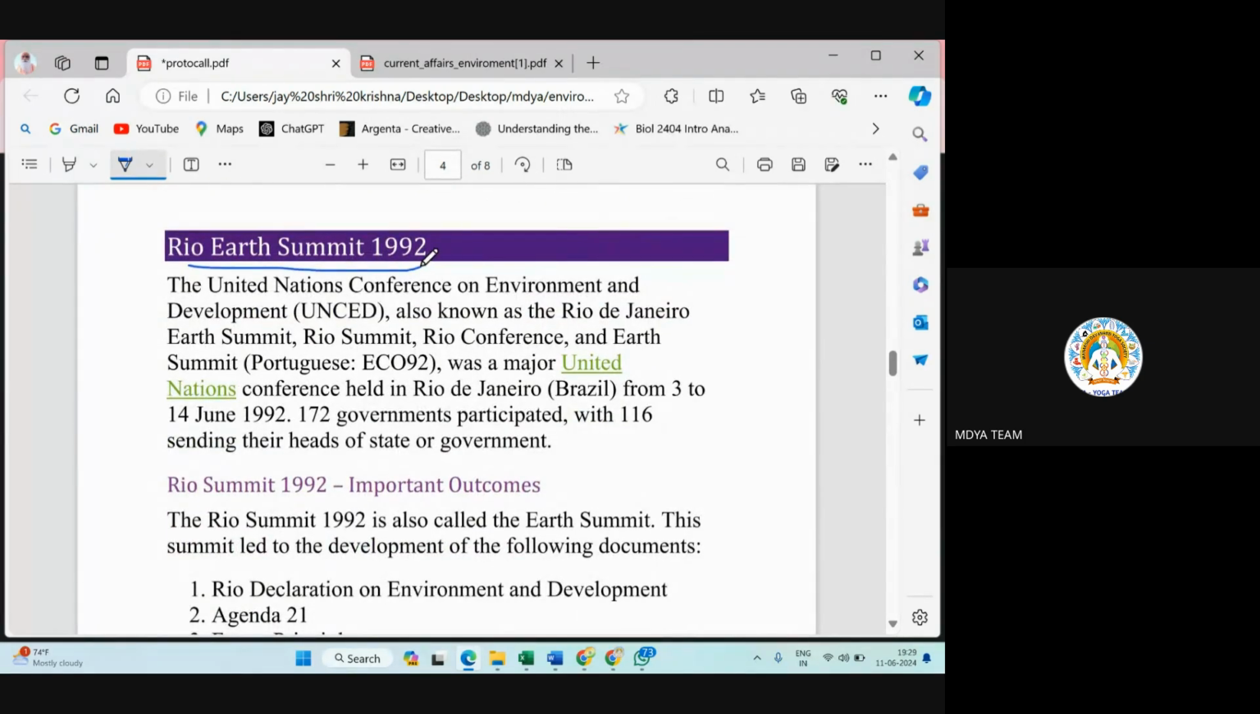Next is the Rio Earth Summit 1992. The full form of Rio Earth Summit is the United Nations Conference on Environment and Development. Summit means a type of conference in which many countries join hands to start something, or to make some law, or to fight something. The real name of this Earth Summit was United Nations Conference on Environment and Development, also known as the Rio de Janeiro Earth Summit.